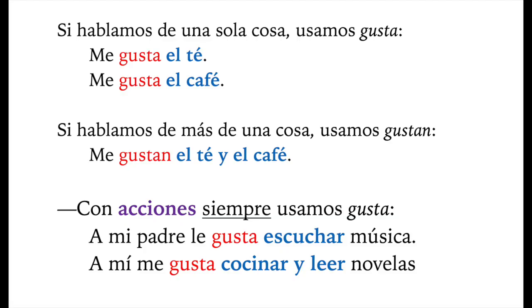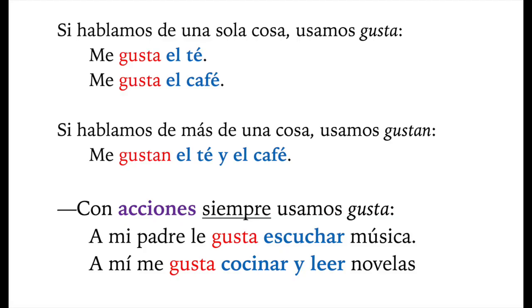Con acciones siempre usamos gusta. Por ejemplo, a mi padre le gusta escuchar música, to listen to music. As you can see, escuchar appears in the infinitive, in the unconjugated form. A mi padre le gusta escuchar música.